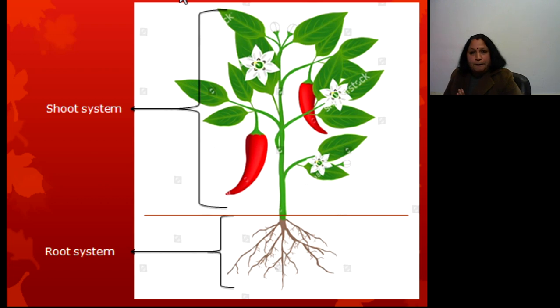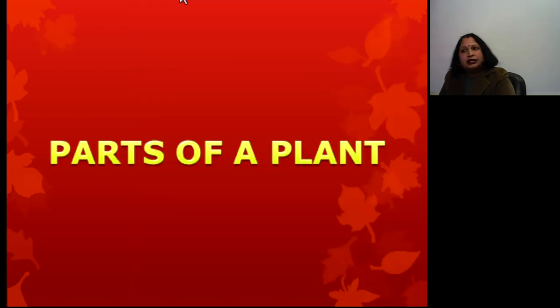So when the plant manufactures its food in the form of glucose, some part of it is used for proper growth and maintenance, but the plant always makes surplus food. So extra food is stored in various parts of a plant. So first we discuss what the parts of a plant are.